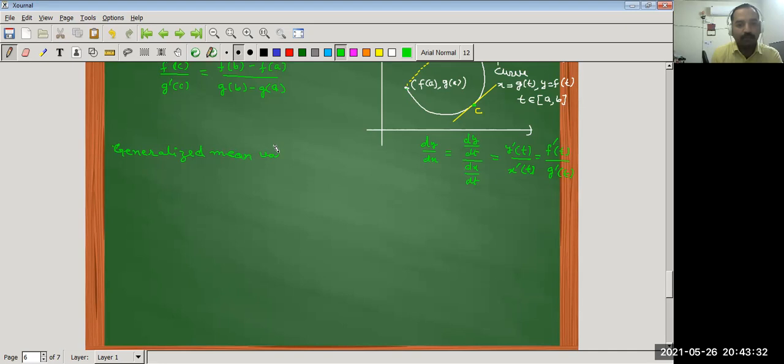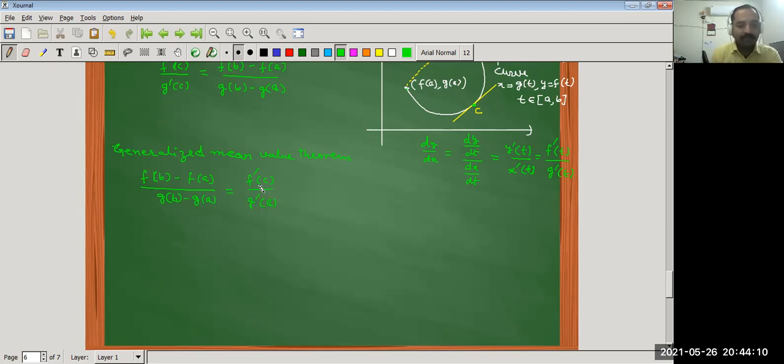That is, f(b) minus f(a) upon g(b) minus g(a) is equal to f dash c upon g dash c.